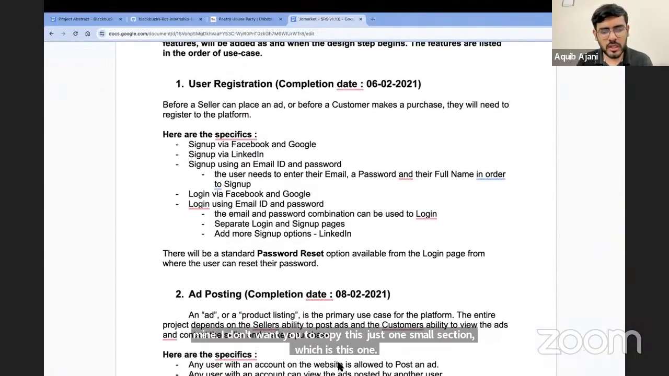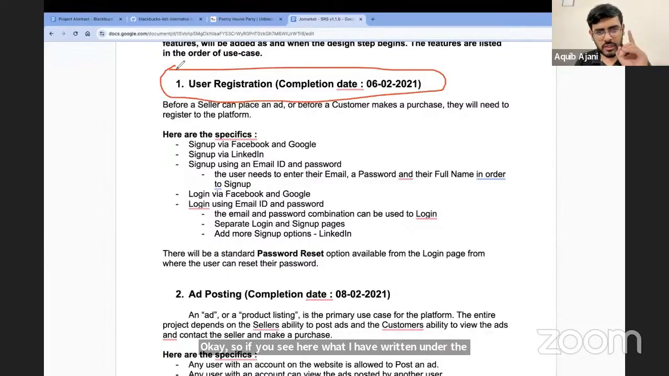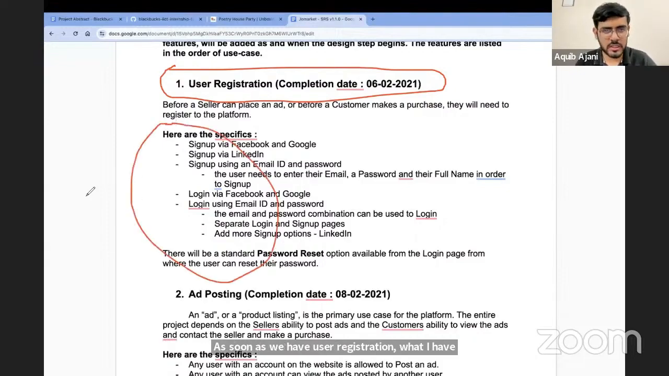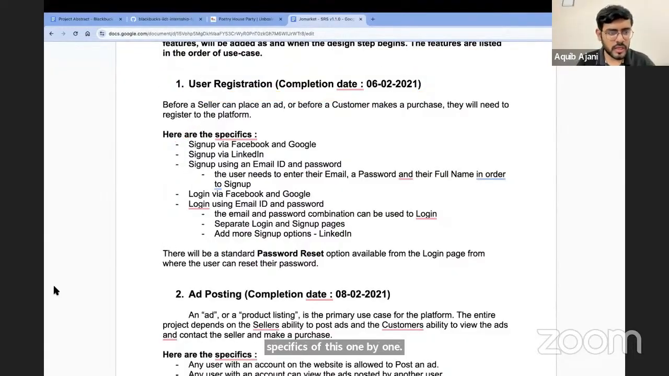Okay. So if you see here, what I have written under the system requirement specification is the first feature. This feature is user registration. As soon as we have user registration, what I have written here is the specific details. So this is the format in which I am expecting you to write your requirements. You just have to mention what the feature is, in this case user registration, and then we are going to go ahead and mention the specifics of this one by one. Let me scroll down to another feature.